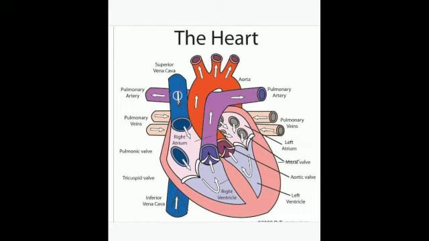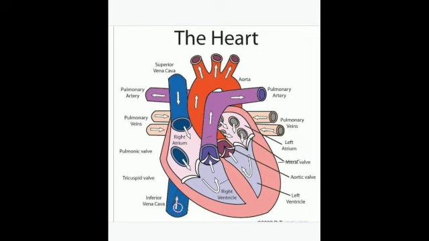You can see the superior term means it is bringing the deoxygenated blood which is rich in carbon dioxide from the upper parts, like the heart itself and the shoulder and the face, head and all the upper parts which are located above the heart, and to the right atrium. So this is the receiving chamber which is receiving deoxygenated blood from the superior vena cava. And then inferior vena cava at the same time is bringing deoxygenated blood from the lower part, that is trunk and legs, all the other parts which are located below the heart. Is that clear? Of the body, again to this particular part only, that is known as the right atrium.